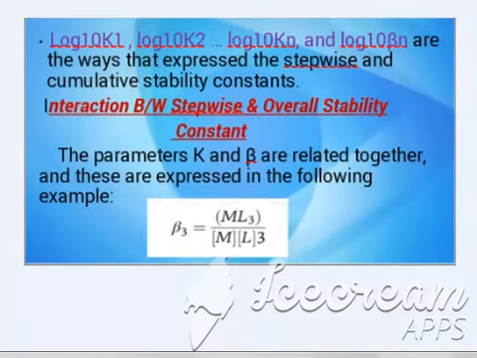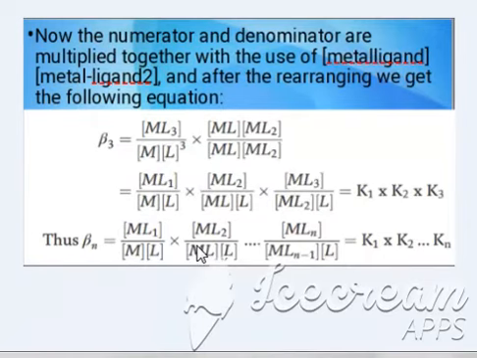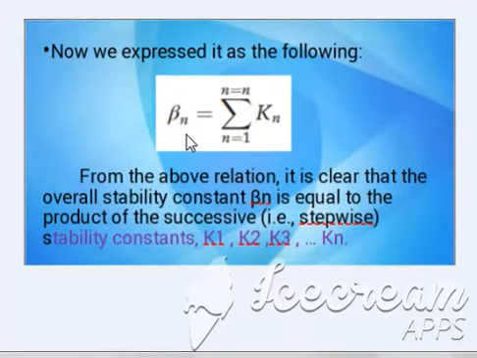The relationship between stepwise and overall stability constants. This is the expression that shows the relationship between the stepwise stability constant and the overall formation constant. Beta n is equal to the product of the successive stability constants K1, K2, K3 and so on.